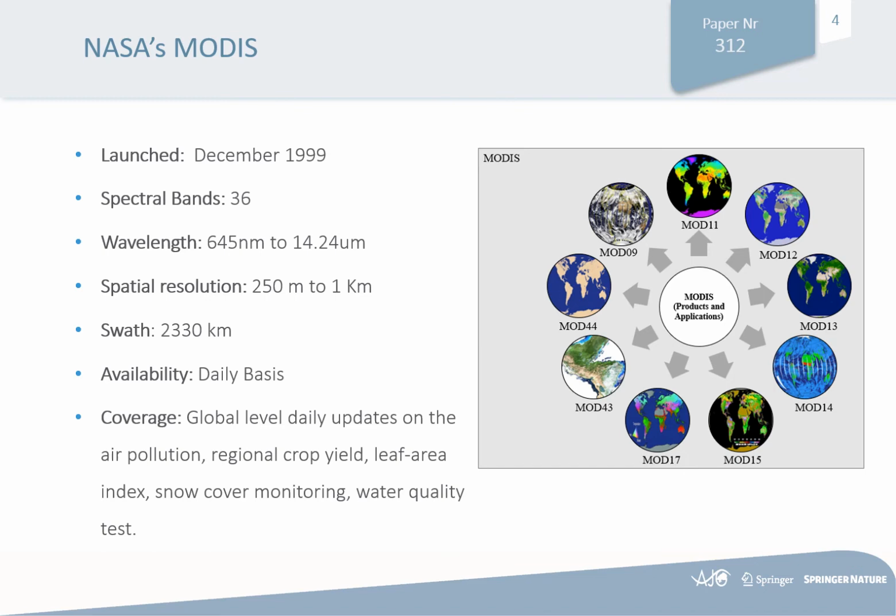It offers a huge range of data products. Here we have mentioned just a very small number of the data products, which are used for different applications such as land surface reflectance, surface temperature estimation, land use and land cover change, vegetation indexes, leaf area index estimations, albedo, and vegetation production.